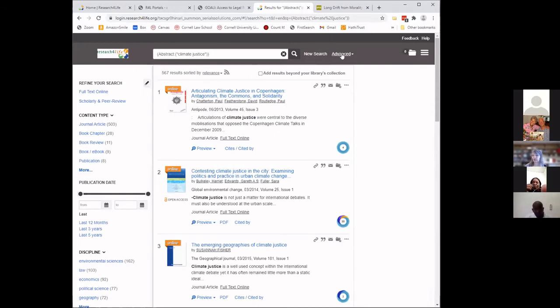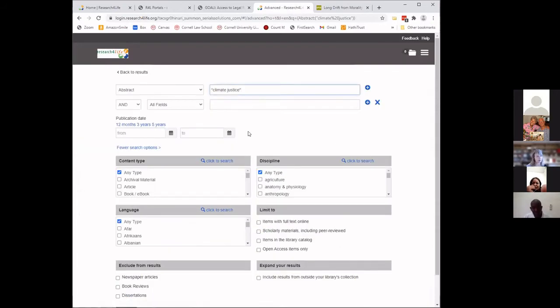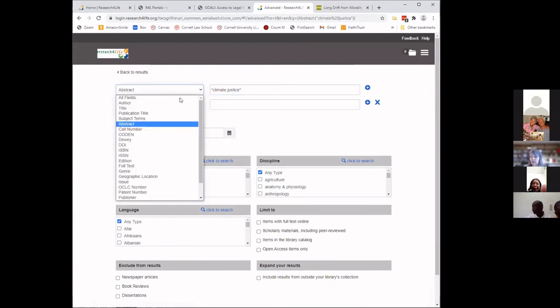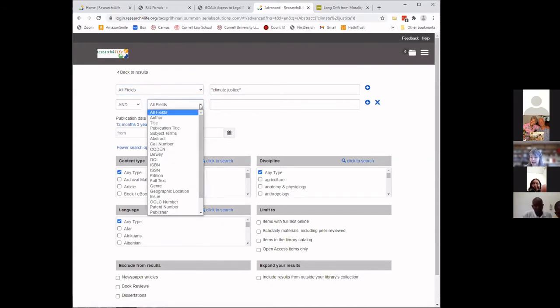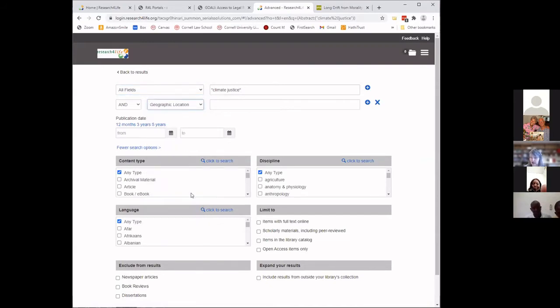Let me go back to my advanced search. What about geographic location? Climate justice can vary quite a bit depending upon what the climate situation is in a particular location. So if I were researching climate justice in the Pacific, where, as you may know, we have many small islands that are facing encroaching Pacific Ocean waters, I'm going to take this back to climate justice back to all fields, but I'm going to add another field of geographic location.